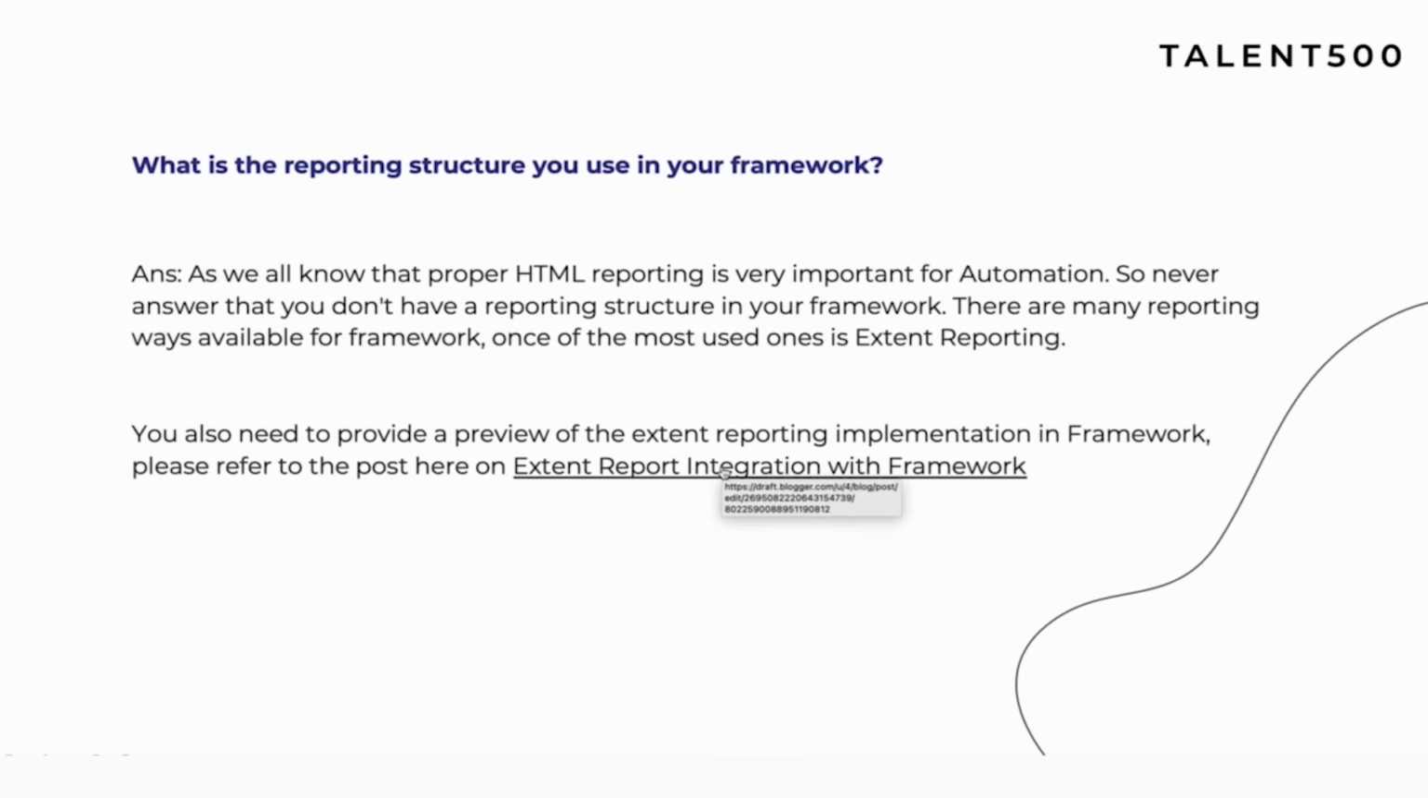What kind of things you are going to do, what kind of approach you have taken, and where you are saving the HTML report. How exactly your HTML report looks, what data you are sharing in your extent report. All those things you can explain.